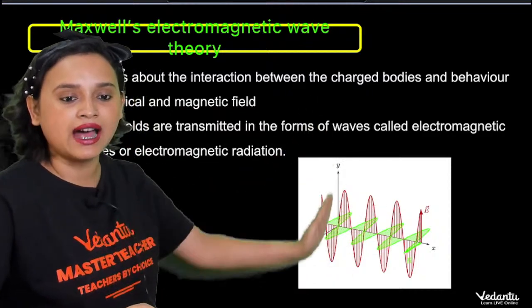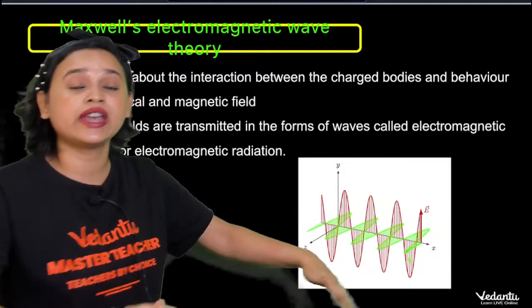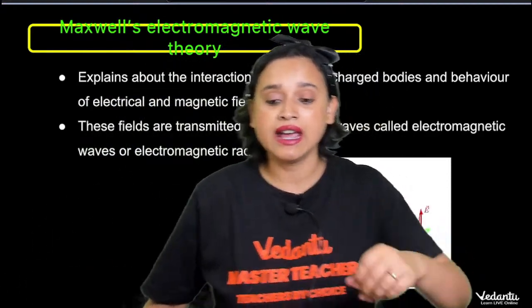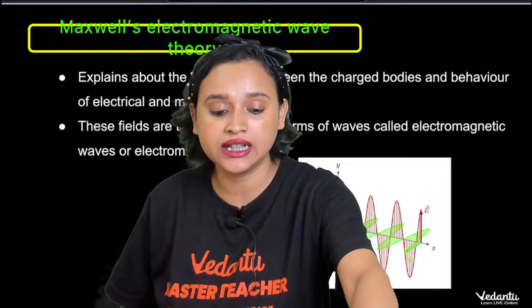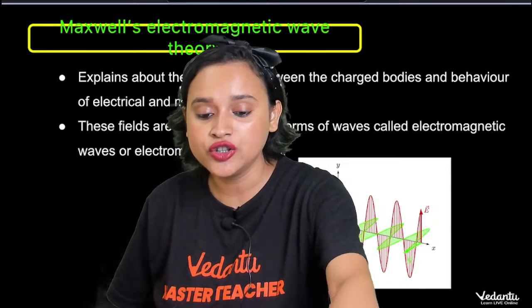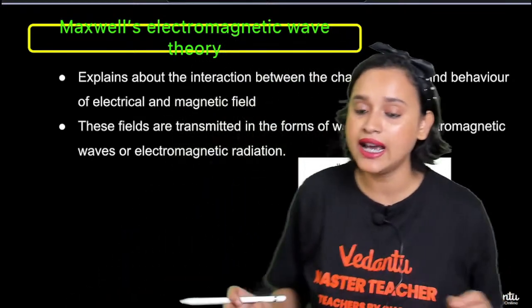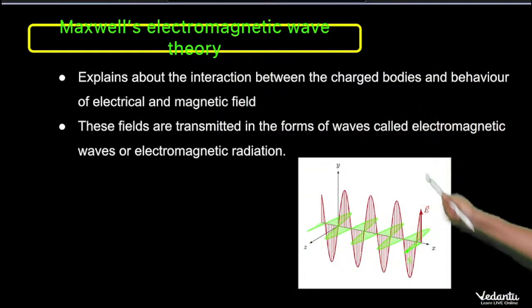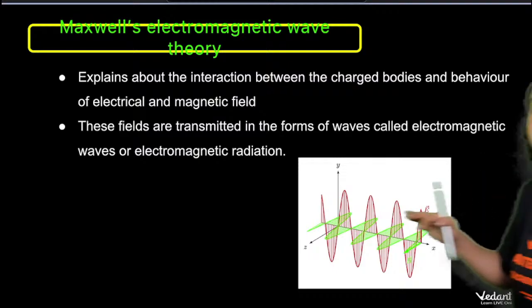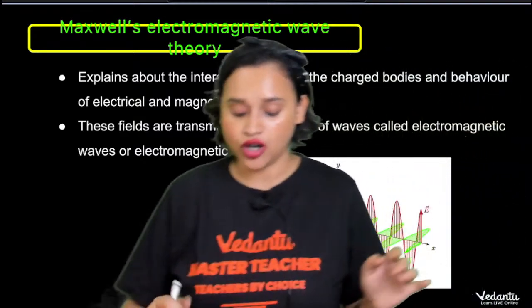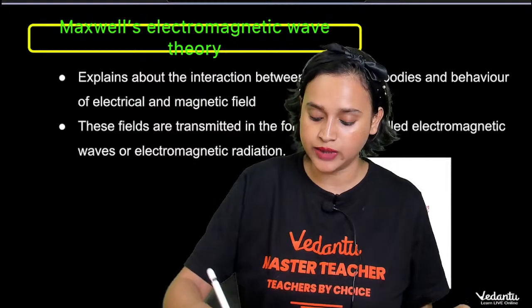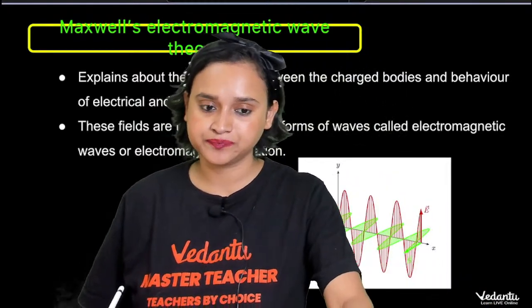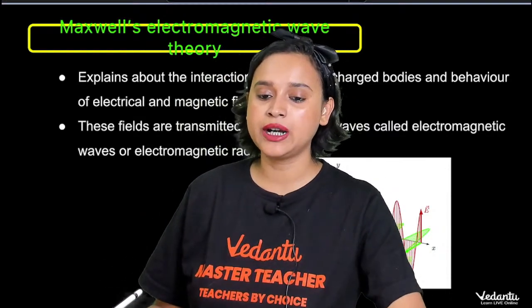So they are perpendicular to each other. I hope that this is clear to you all.